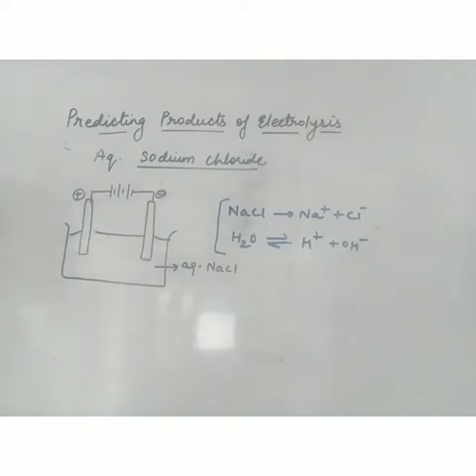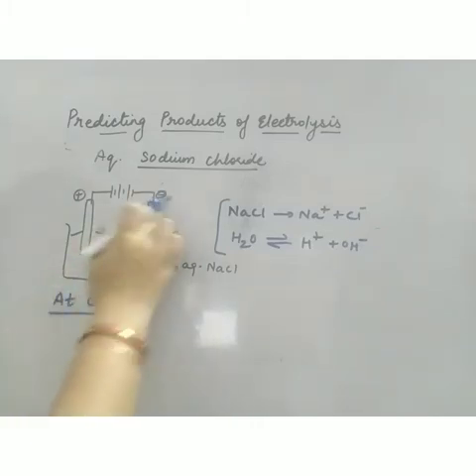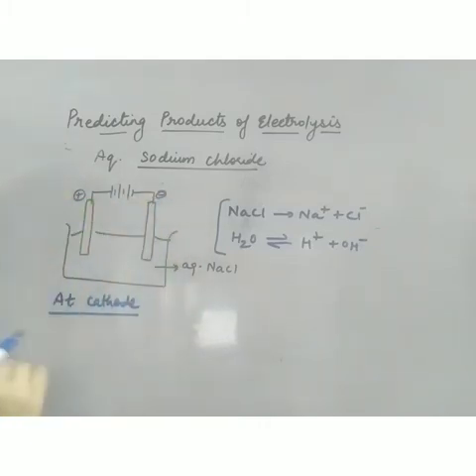Now which will move to cathode and which will move to anode? First we'll discuss cathode. Cathode is negative, so a positive ion will go. Sodium can go and hydrogen can also go.